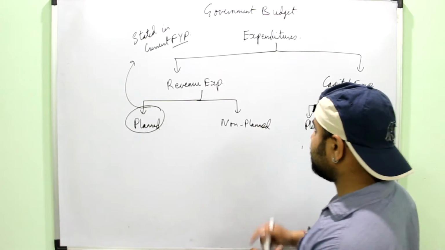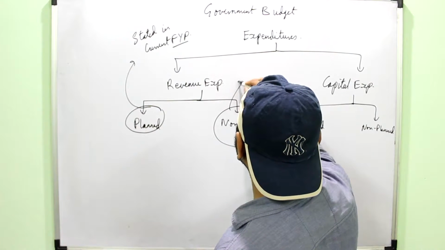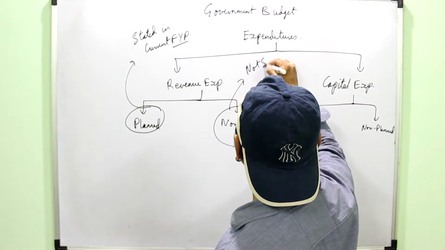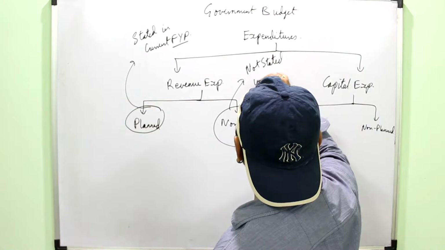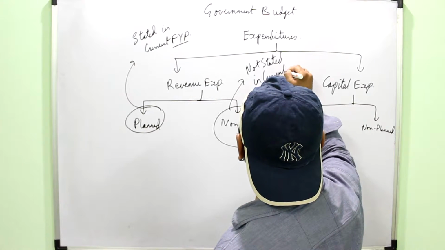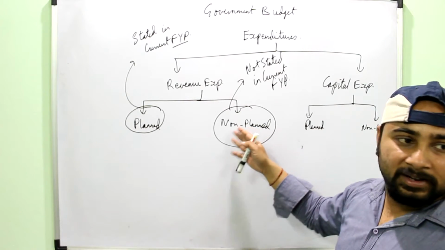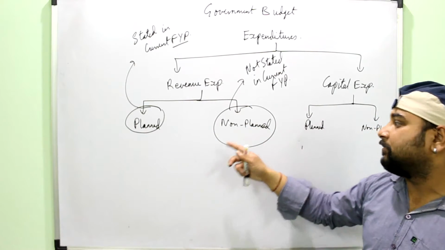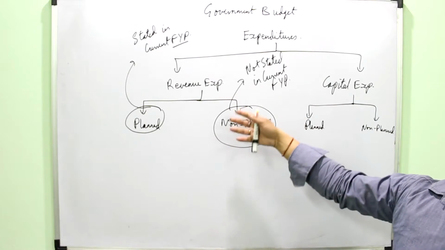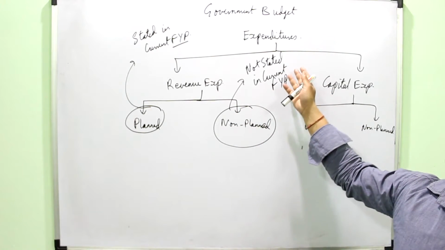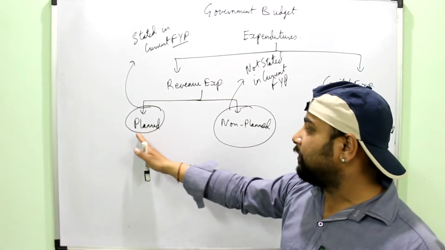While non-planned expenditure is any expenditure which is not stated in the current 5-year plan. Say an earthquake occurs and the government has to pay some compensation to the victims. That type of expenditure cannot be forecasted, so it is not written in the current 5-year plan. That is the basic difference between planned and non-planned.